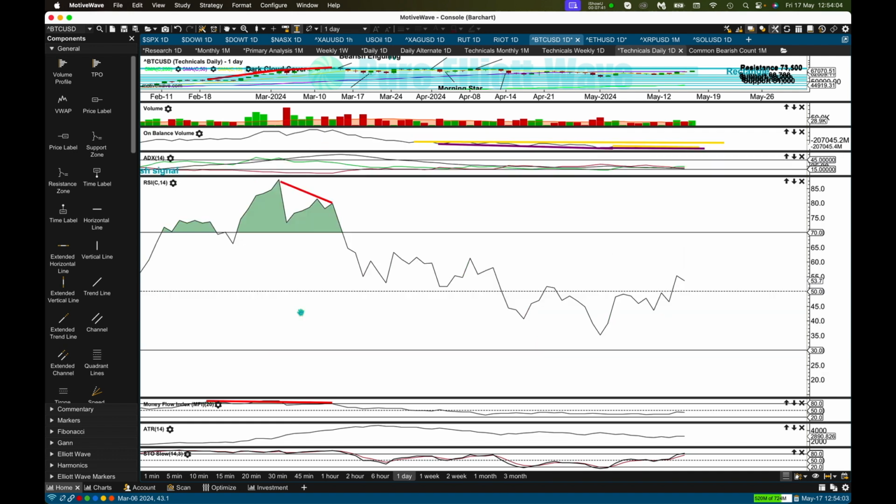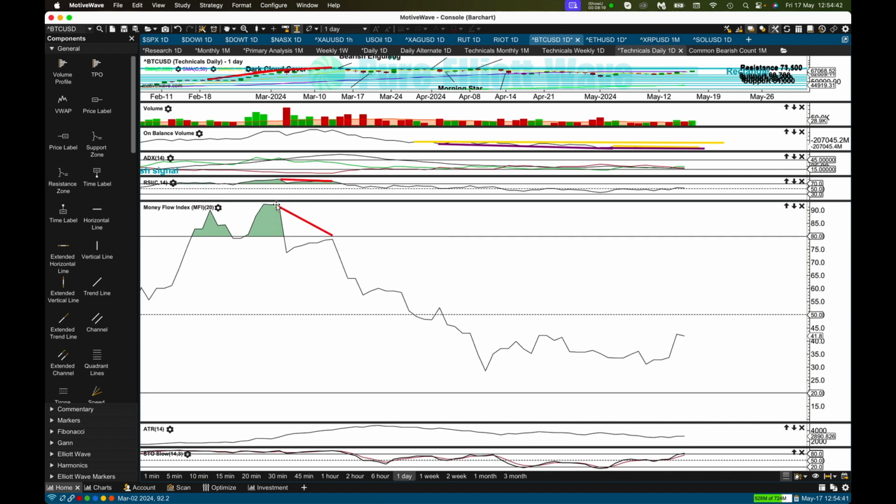With ADX telling us the previous upward trend reached very extreme, RSI reached deeply overbought. Remember, RSI is bound from 0 to 100, so here it's about 90, really deeply overbought, and then exhibited bearish divergence at the high. It doesn't always do that. When it does do that, you can have a little bit more information that the trend is likely to be interrupted or to end, depending on where your Elliott Wave count is. Money flow also reached very deeply overbought and exhibited bearish divergence at the all-time high, so it's unsurprising we got a consolidation to relieve those extreme conditions.